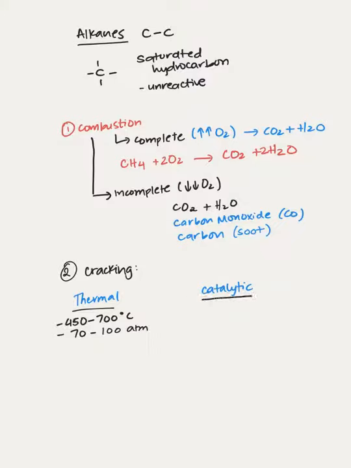Another type of cracking is catalytic, in which we require a catalyst, which are called zeolites, which contain aluminosilicate. Some amounts of temperature and pressure is also required here, but not as high as those required for thermal cracking. You require up to 400 to 450 degrees Celsius temperature and a few atmosphere pressure.